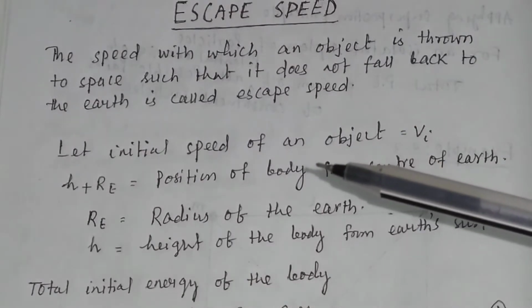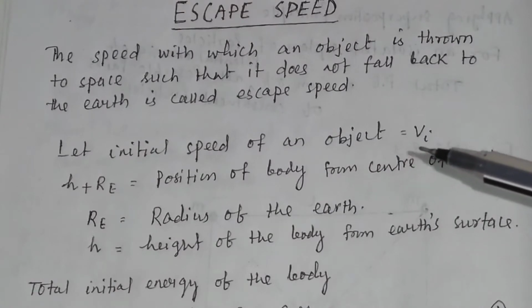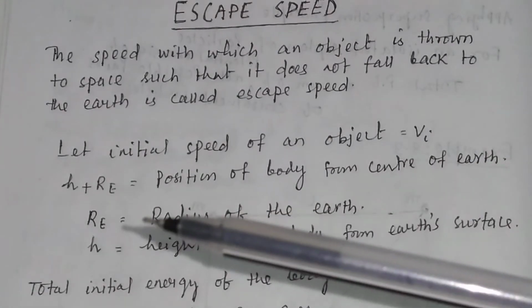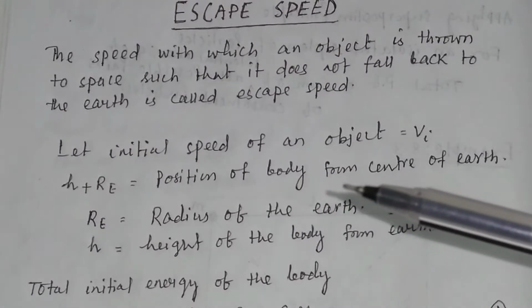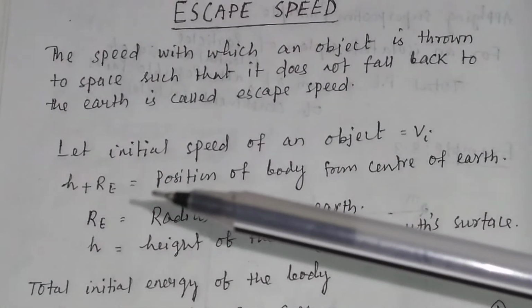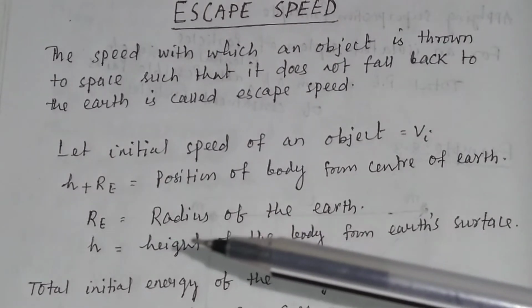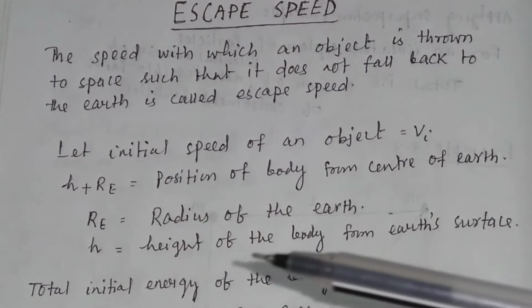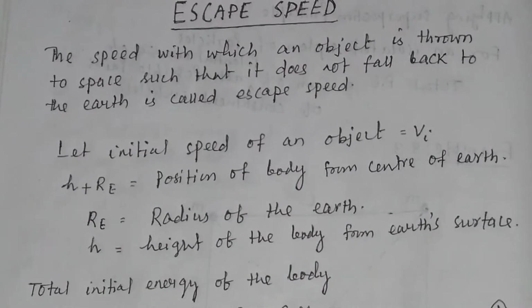Let the initial speed of an object be vi, and h plus Re is the position of the body from the center of earth, where Re is the radius of the earth and h is the height of the body from earth's surface.